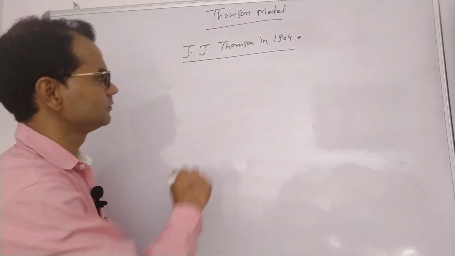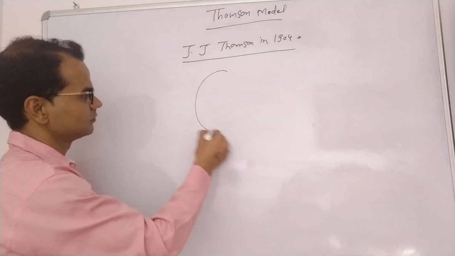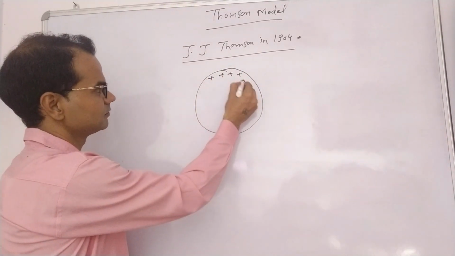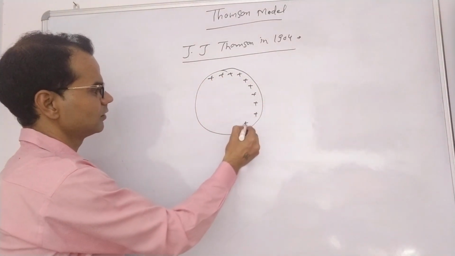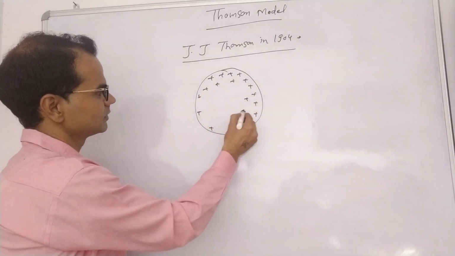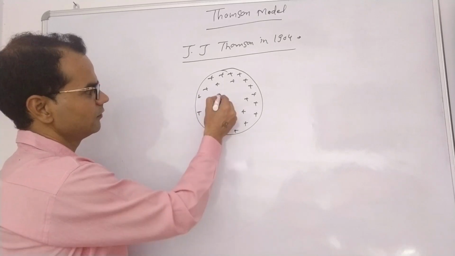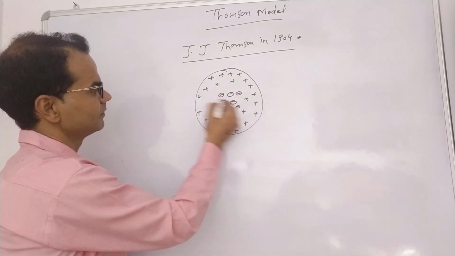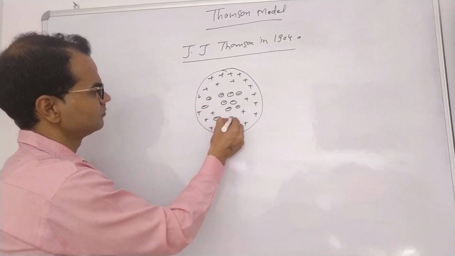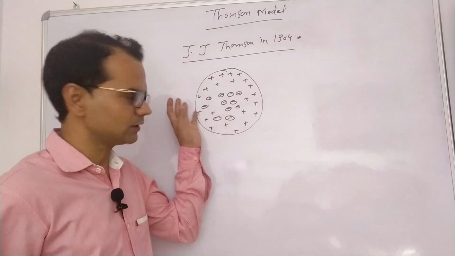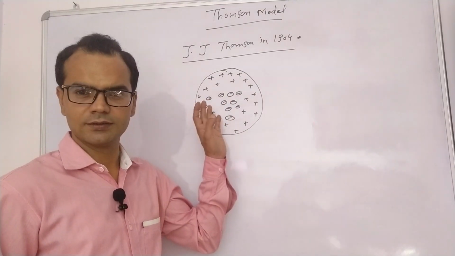According to Thomson, an atom is a positively charged sphere in which electrons are embedded.